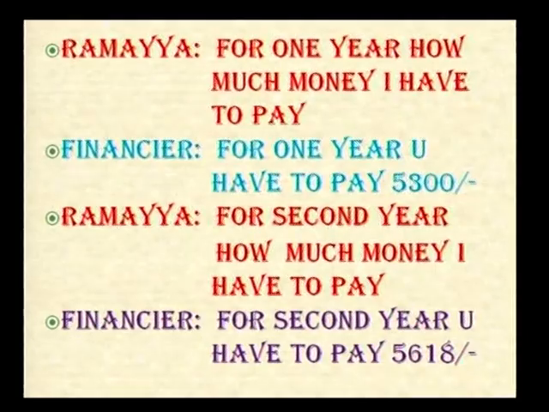Again Ramaya said, "For the second year, how much money do I have to pay, sir?" Again the financier said that for the second year you have to pay 5,618 rupees. Then the farmer gets the doubt because here the farmer is paying an extra amount to the financier. Okay, see friends, next.